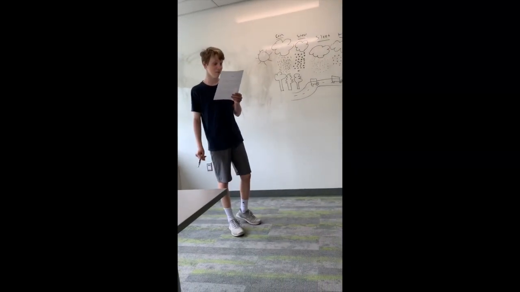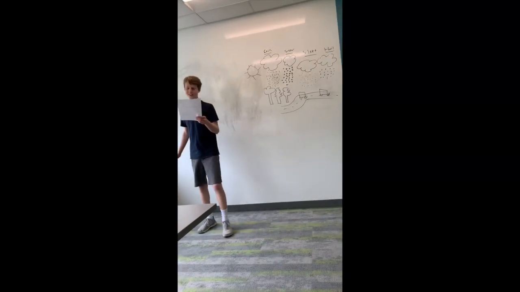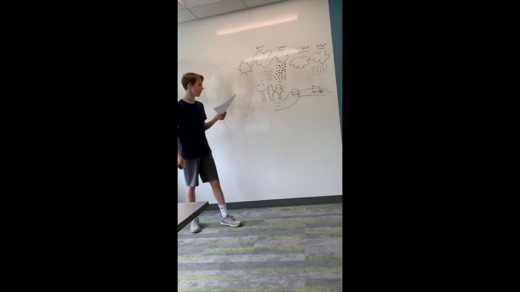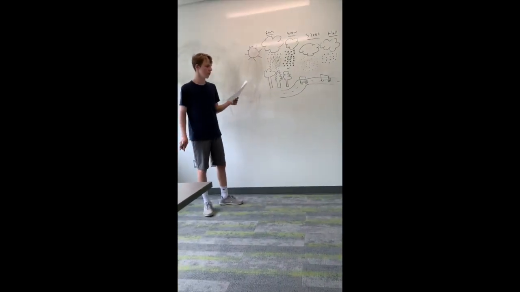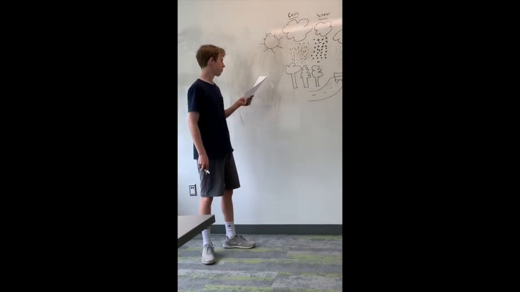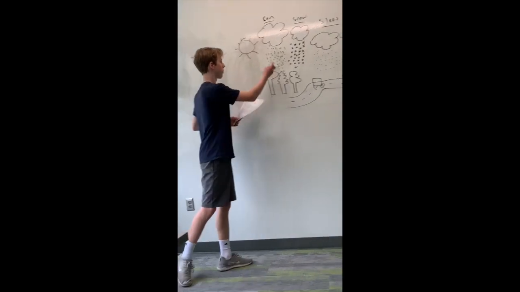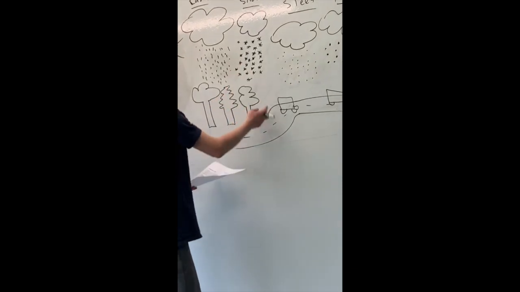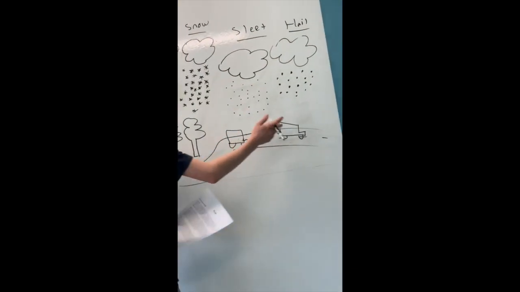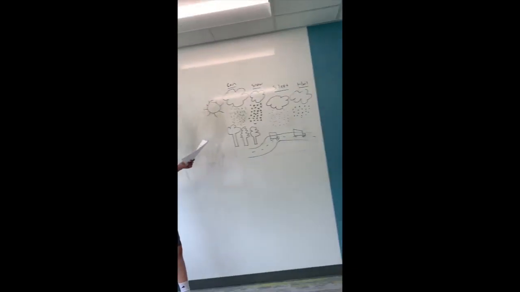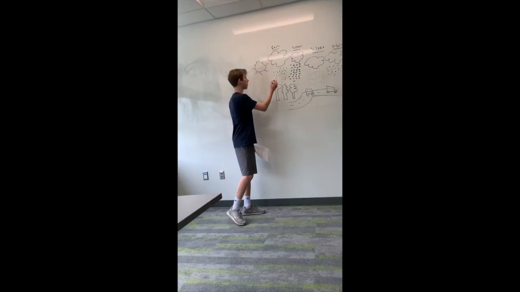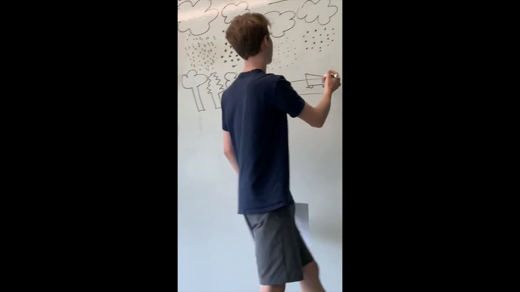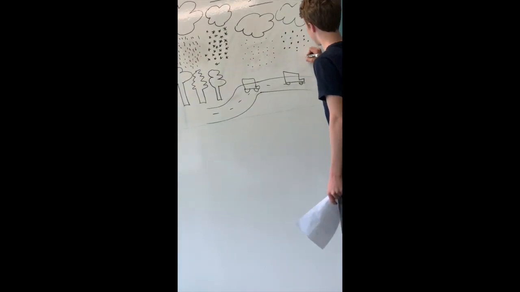Precipitation is any form of liquid or solid water particles that fall from the atmosphere to the Earth's surface. Precipitation is one of the main causes of weather. It falls from the clouds in many different forms, like rain, snow, sleet, and hail. And rain takes place when it's above 30 degrees. Snow, sleet, and hail when it's below 30 degrees in the winter time.